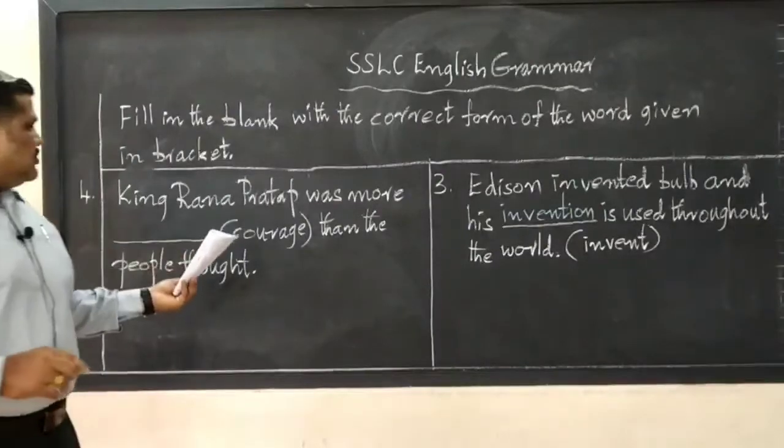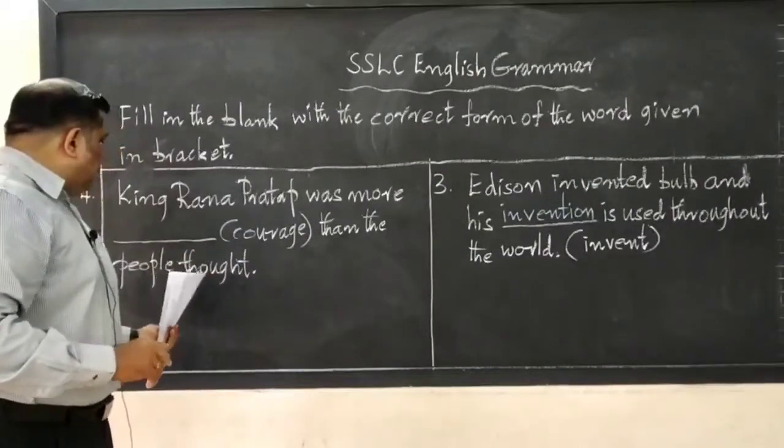King Rana Pratap was more dash than what the people thought.